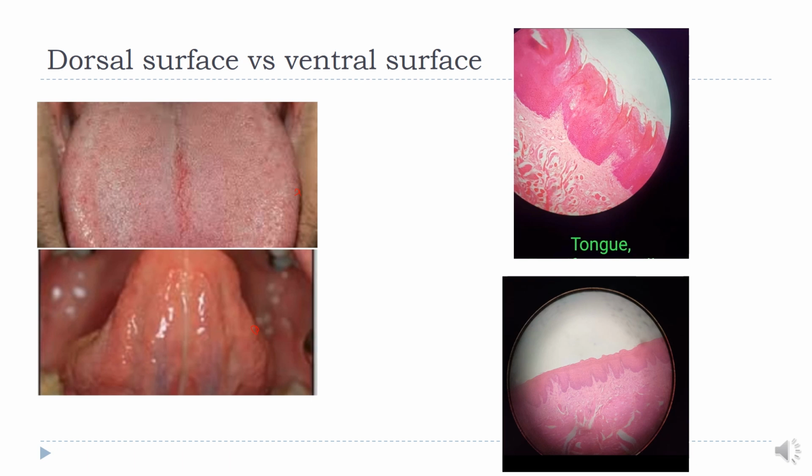These pictures are showing the histological structure of the dorsal surface and the ventral surface. Here you can see at the dorsal surface there are projections of epithelium forming the papillae. So it appears rough, while the ventral surface has no projections on its surface and hence it appears smooth.